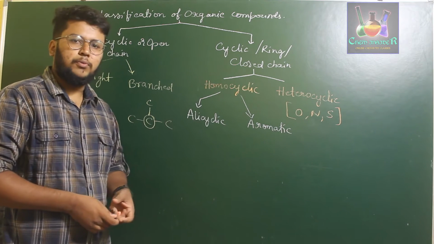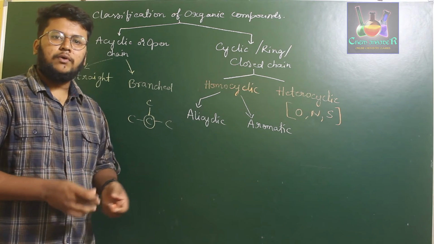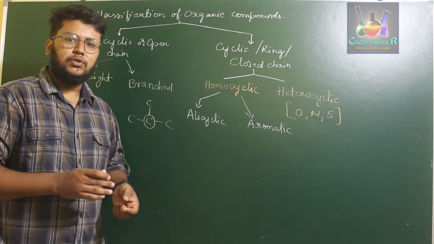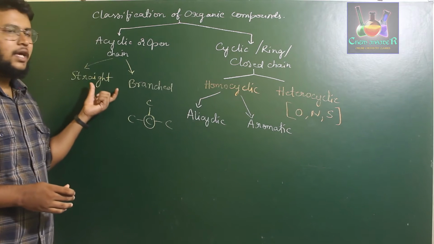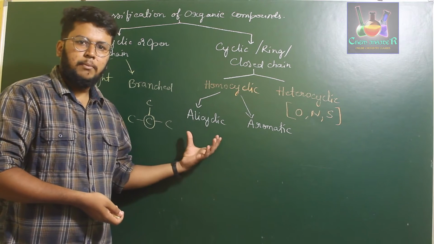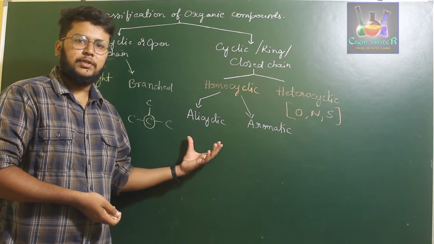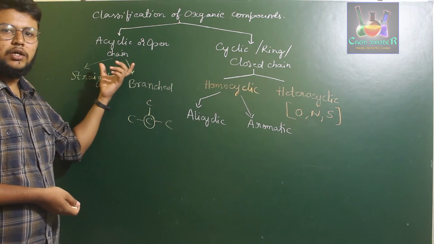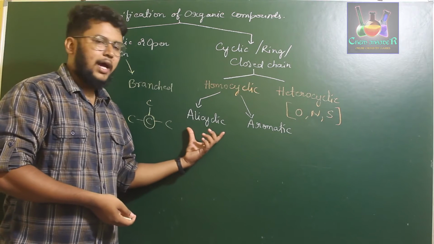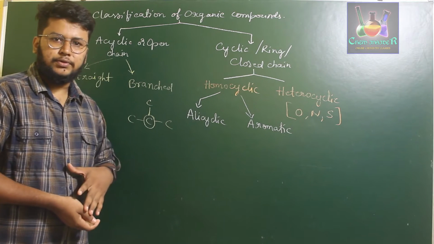Alicyclic organic compounds are those which have carbon atoms and their properties are quite similar to those of the acyclic compounds. Even though they have a ring structure, their properties are quite familiar with respect to the acyclic compounds. So those are called the alicyclic organic compounds.